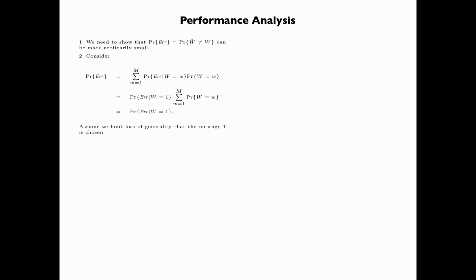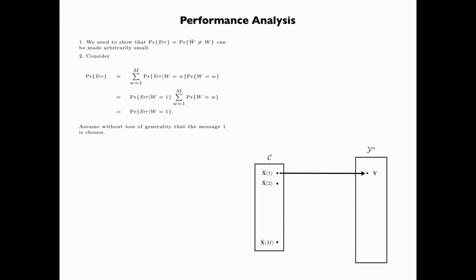So, without loss of generality, we assume that the message 1 is chosen. This is illustrated in the figure, in which the first code word, x to the 1, is sent through the channel to obtain the received sequence y. Now for W from 1 up to M, define the event EW equals the event that x to the W and y are jointly delta typical. That is, the code word for message W and the received sequence y are jointly delta typical.